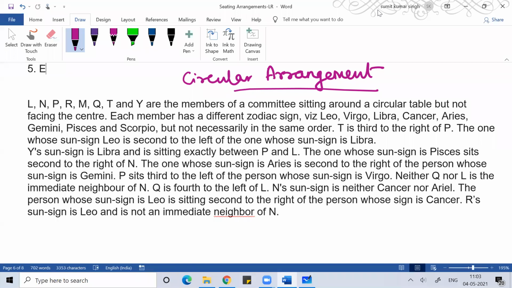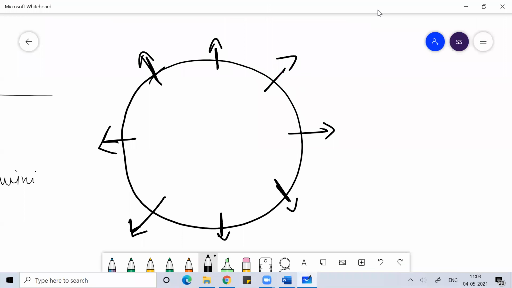Now, P is third to the right of P. I can start from anywhere in the circle. In a circle, there's no starting point and no ending point. That's why in a circle, n persons in n chairs sit in (n minus one) factorial ways.